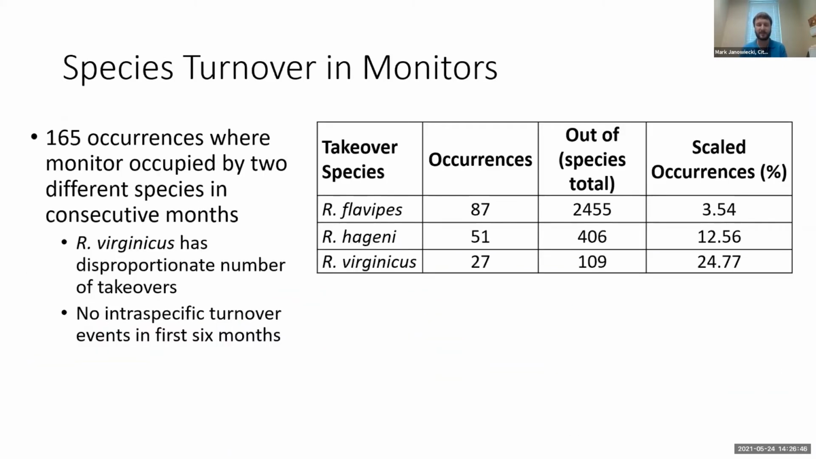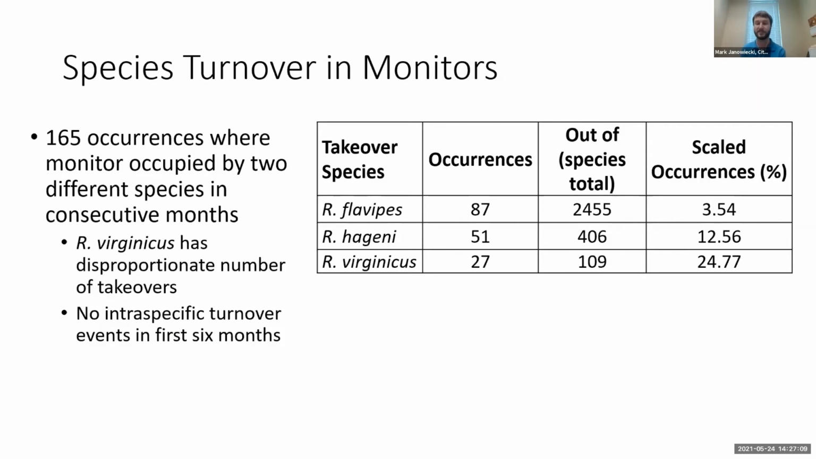Interestingly, there were occurrences where a monitor would be occupied by 2 different species in consecutive months. So there would be, in 1 month, flavipes would be there, and in the next month, Virginicus. And while there were about 160 of these occurrences, and flavipes had the most, there were also the most flavipes samples.